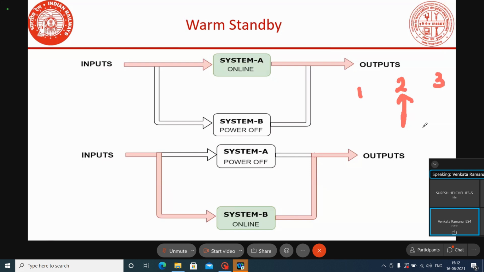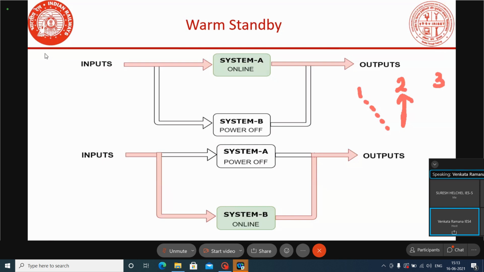Now, if we keep it manually in one position, always that system only will be on. If the system is healthy, outputs will be delivered. If the system is failed, transfer will not take place, and until the system is rectified, the outputs will not be delivered. Okay, this is the warm standby arrangement.